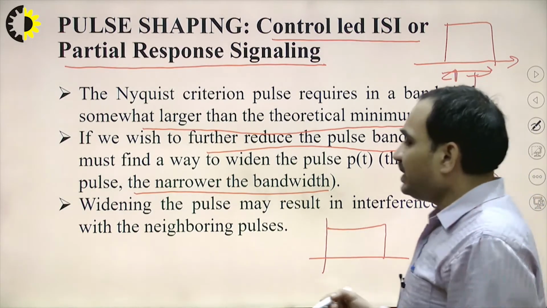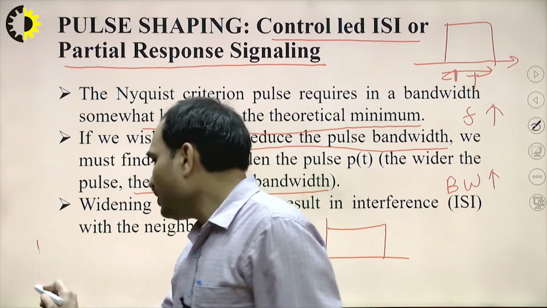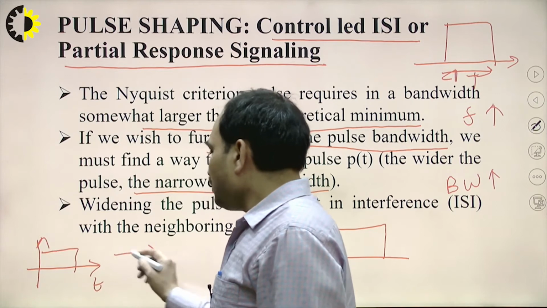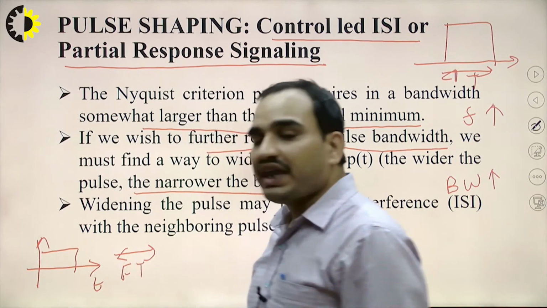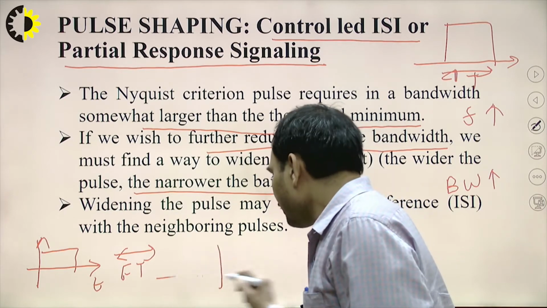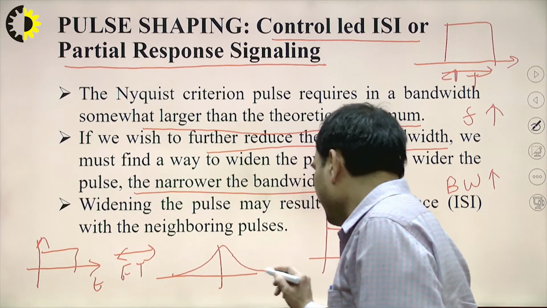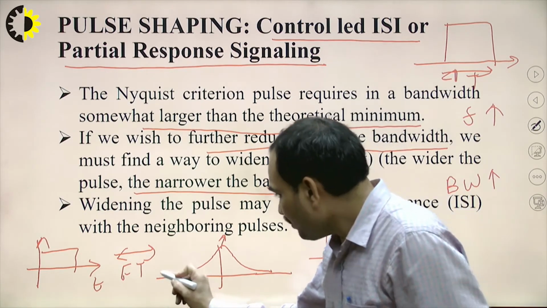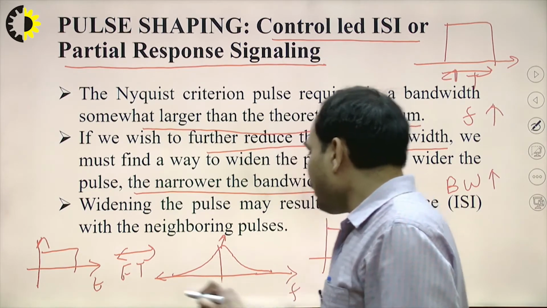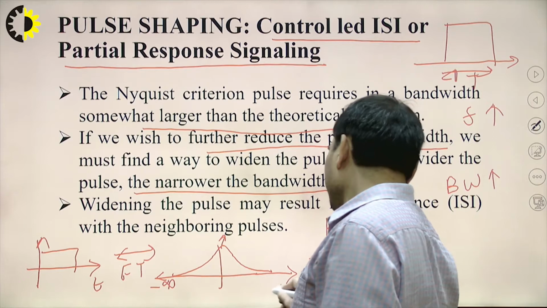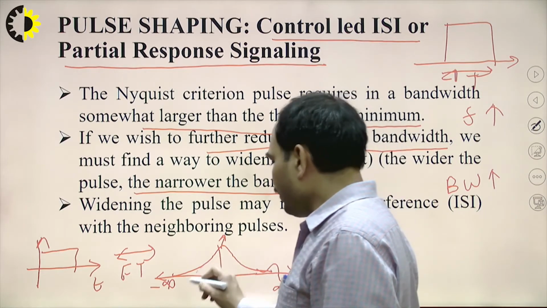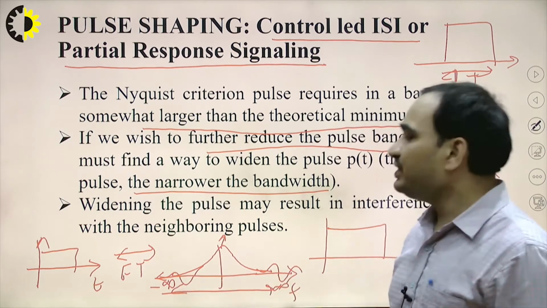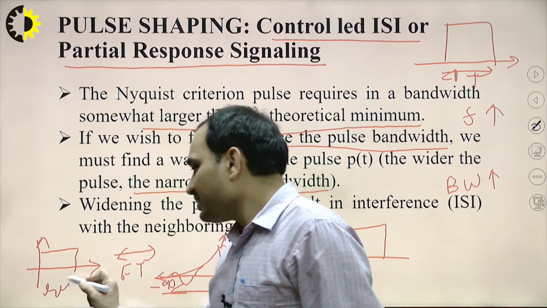So if we are using rectangular pulses in the time domain like this, the Fourier transform, so in the frequency domain, the Fourier transform of the time domain rectangular pulses will be a sinc function. Okay. So when we are using the sinc function, it is occupying the bandwidth, that is a range of frequency from minus infinity to plus infinity. It will have these loops also. So as we can see, it is occupying infinite bandwidth when we are using the rectangular pulses.